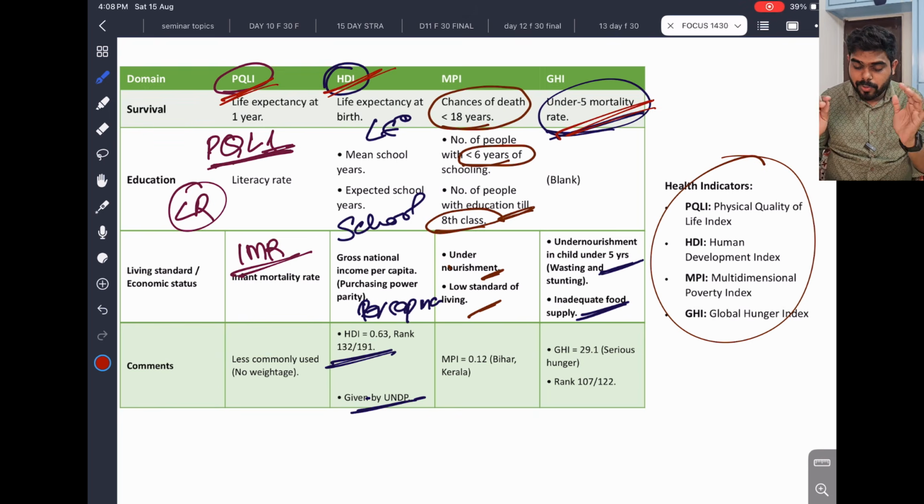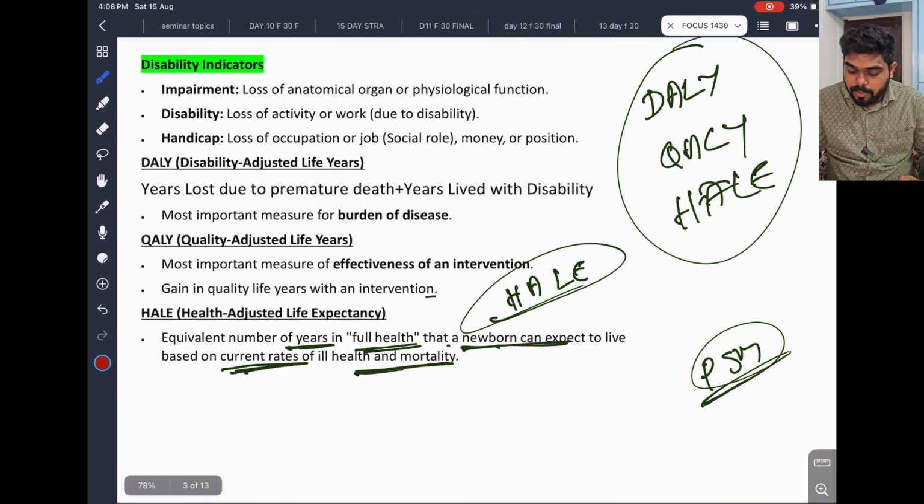This is important. Under-5 mortality, which is very important in GHI, that is the Global Hunger Index, and the poverty index, means there are 3 criteria, that is also very important. PQLI is known as PQLI, life expectancy at 1 year, they will trap you there, and HDI. These are very important. And you should know DALY, QALY, and HALE.